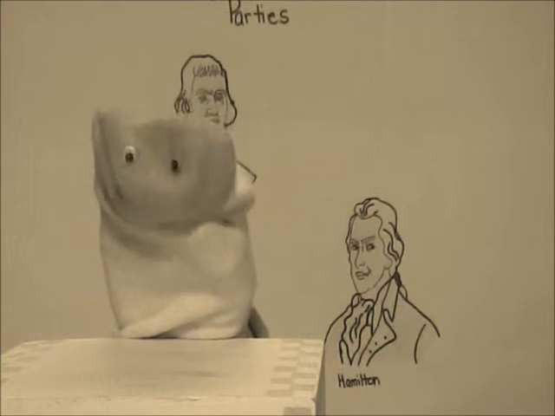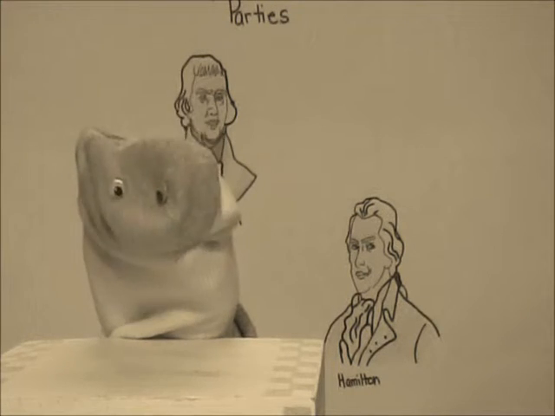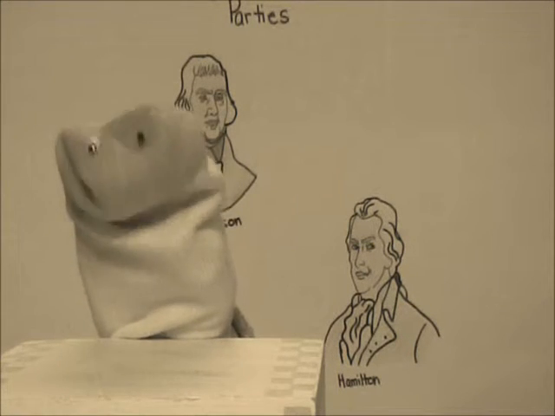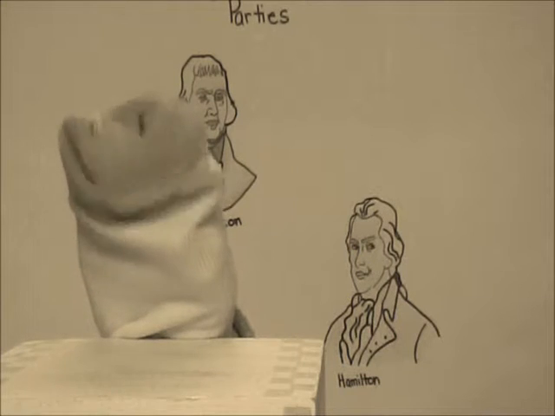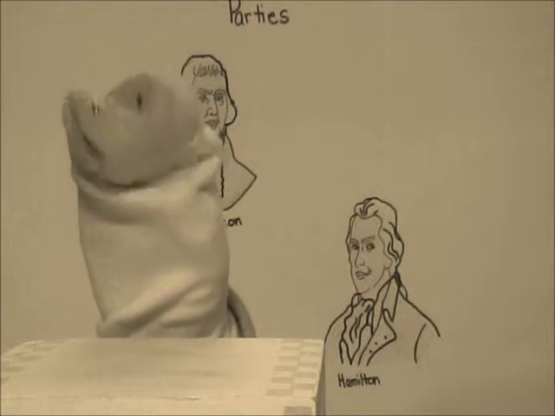The next question is from Politician Cat. She asked, who created the first political parties? Thomas Jefferson, James Madison, and Alexander Hamilton created the first parties. Jefferson and Madison formed the Democratic Republican Party, and Hamilton formed the Federalist Party.